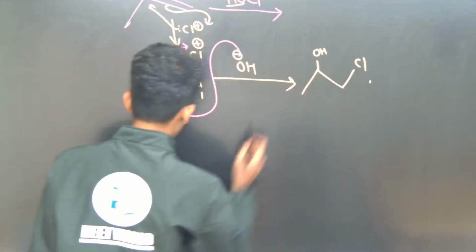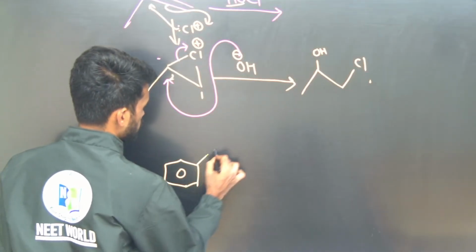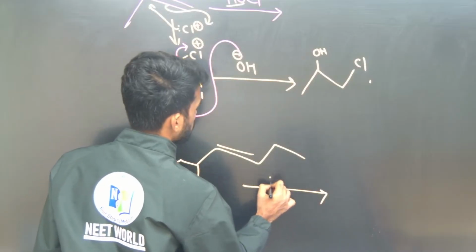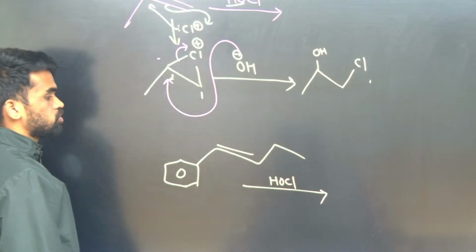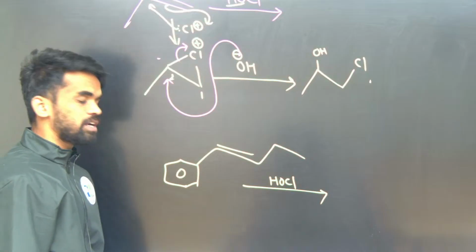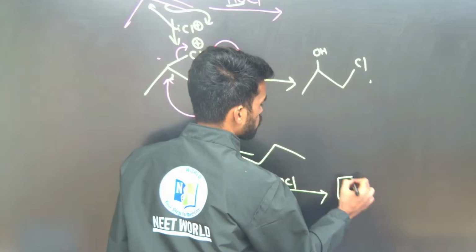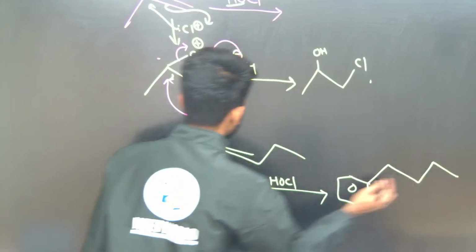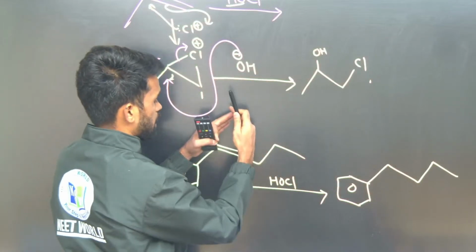Okay, just tell me here, where can you add HOCl? Which double bond? Only this double bond will take it now. So on which side do we need to add OH and where do we need to add chlorine? Just add the negative part of the molecule to the more stable carbocation side. It means the chlorine atom goes this side, like the halonium ion is generated here like this.